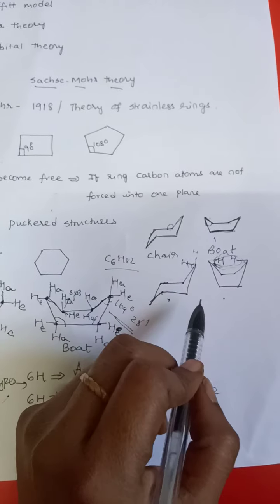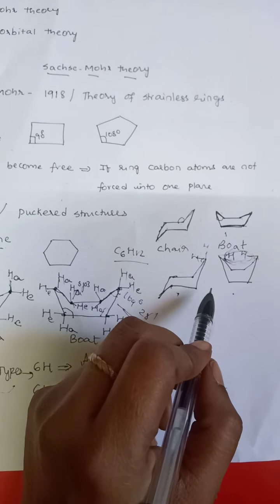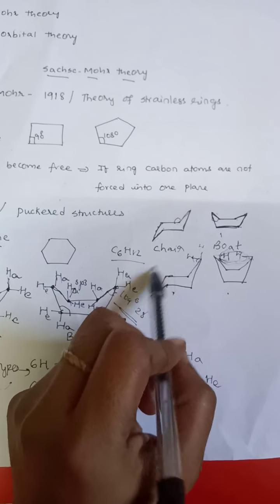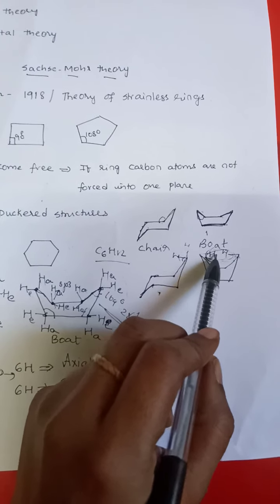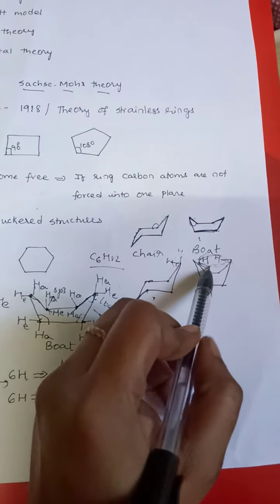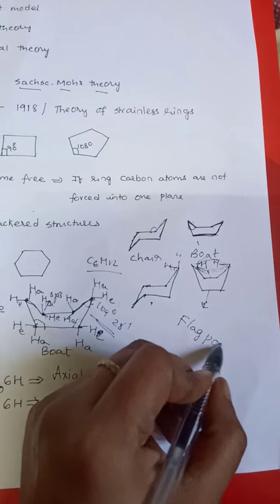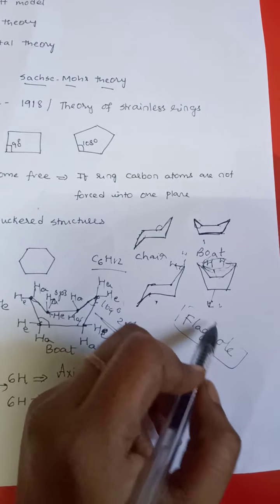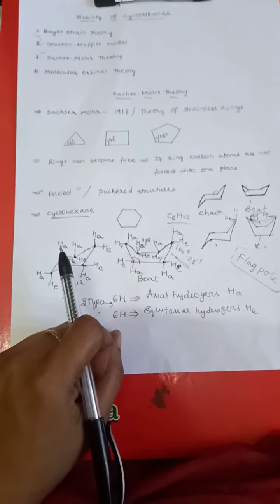This is important for your competitive exams. Out of these two forms of cyclohexane, which one is more stable? Chair form. Why is the chair form more stable? Because all hydrogens are distantly placed in the chair form of cyclohexane, whereas in the boat form, the two equatorial hydrogens come close to each other, by which steric repulsions develop. These steric repulsions are called flagpole interactions, and because of flagpole interactions, the boat form of cyclohexane turns less stable. Hence the chair form is more predominant and more stable when compared with the boat form of cyclohexane.